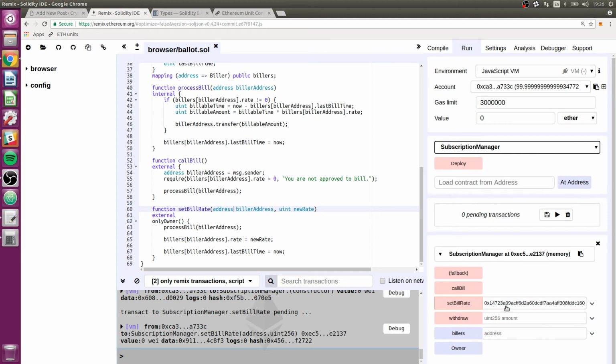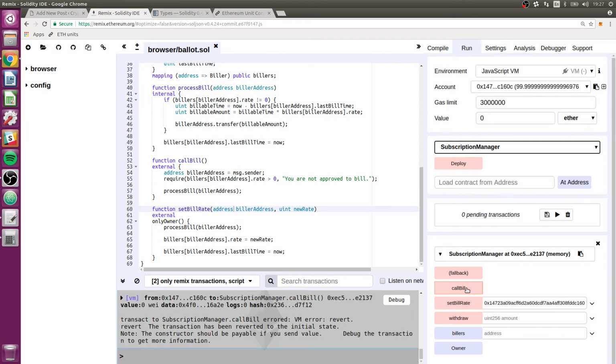Now let's just see if the biller can withdraw. We need to go to our biller account. This is registered as our biller, and we need to call bill. So it should be just this simple. I shouldn't need to specify anything. If I click this as the biller, the contract should see how many seconds have gone by and give me the correct amount of Wei. And we'll be able to inspect the transaction when it comes out and see the value and see what happened. So call bill. Oh, it didn't work.